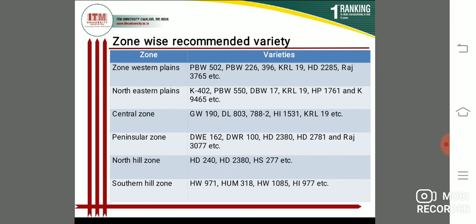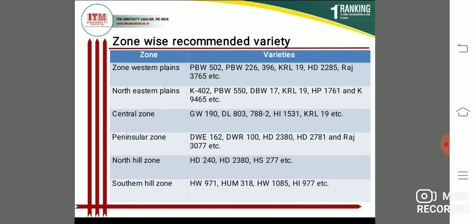Then the northeastern plains zone: K 402, that is Mahi K 402, PBW 550 and DBW 17, etc. Next, the central zone: GW 190, DL 803 and 7882, etc. They are different varieties. For the peninsular zone: DW 162, DW 100 and HD 2380. So this is the peninsular zone.